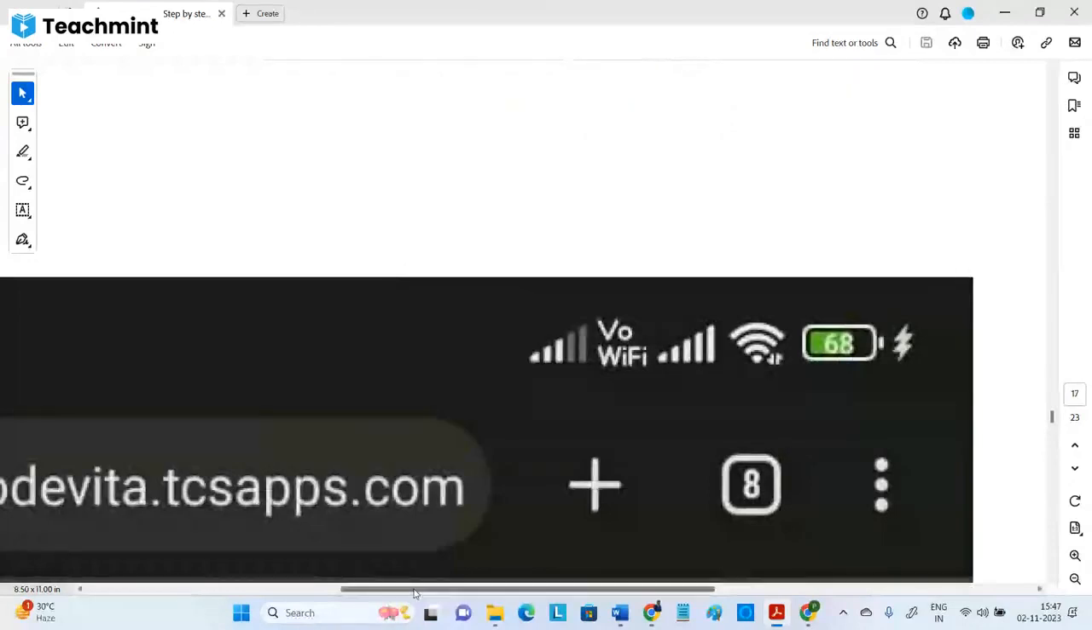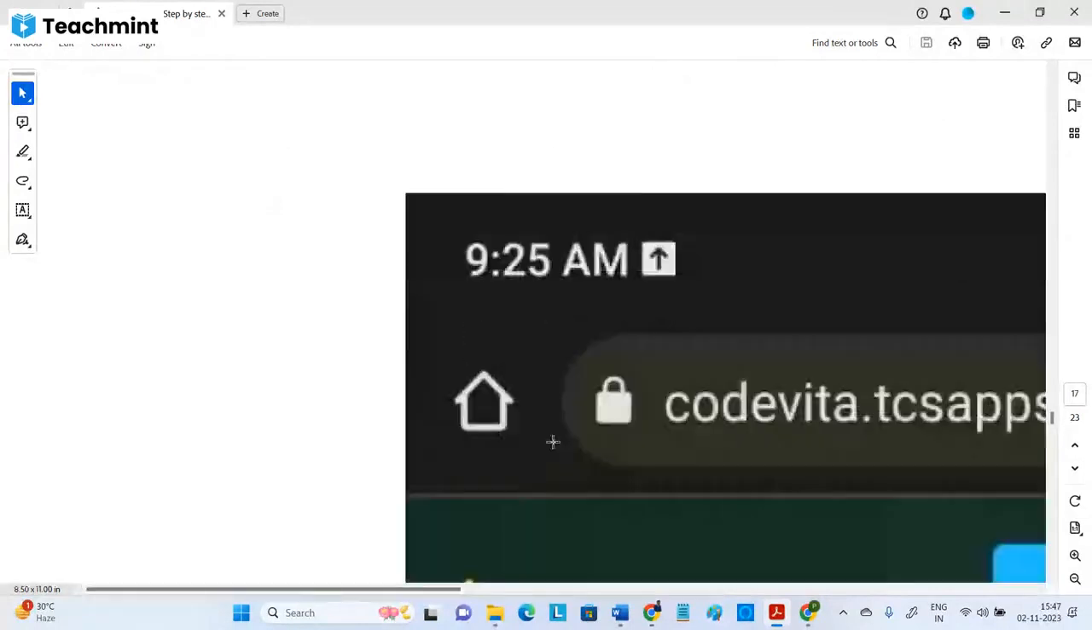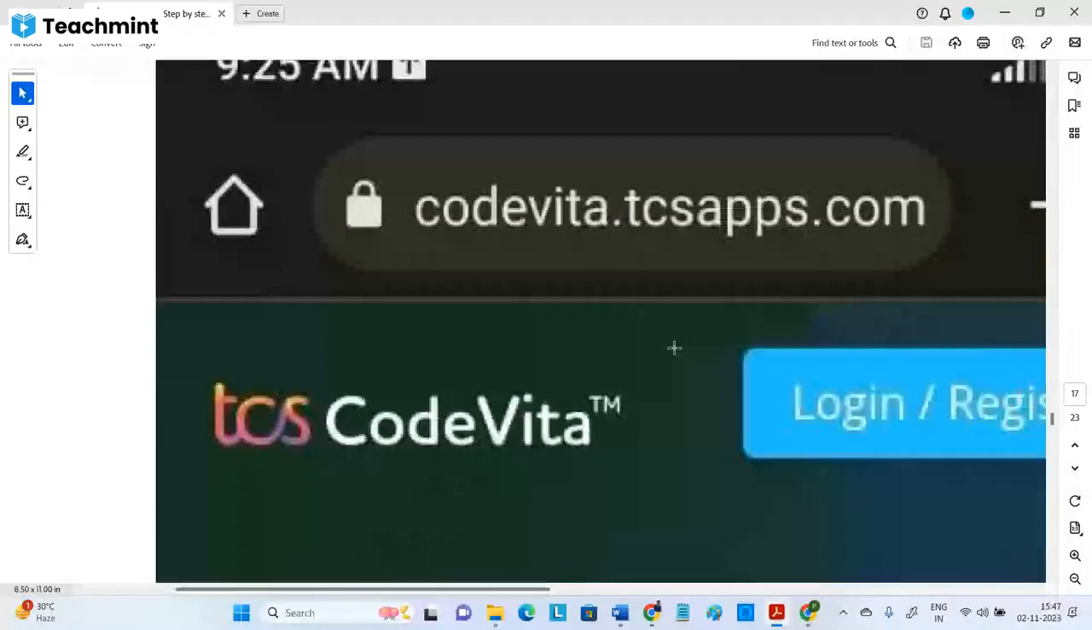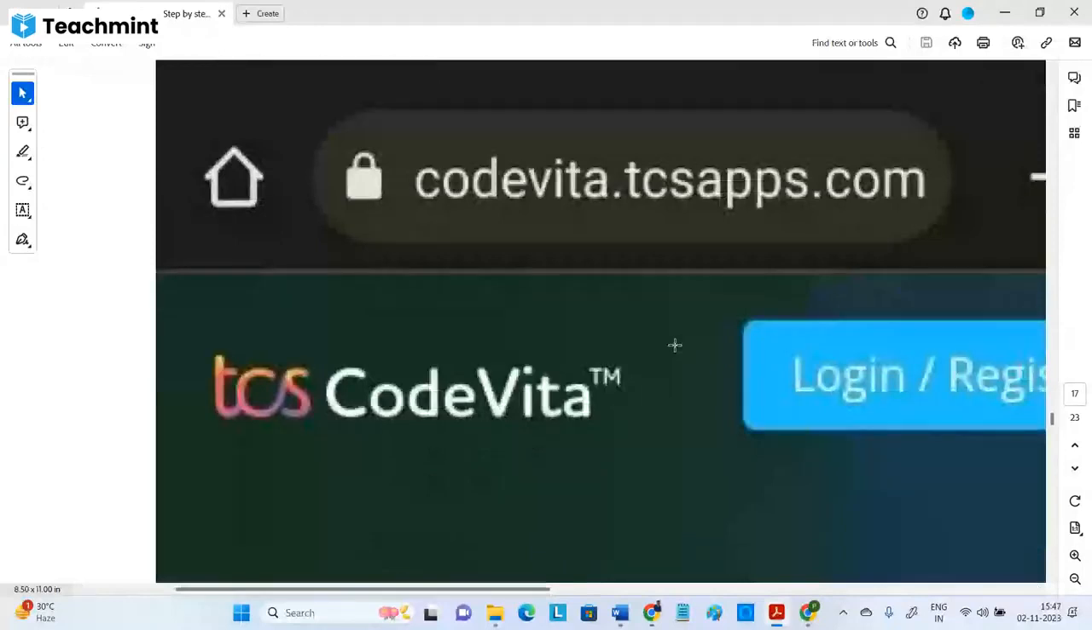Next is this. We have the next 3-4 slides, 3-4 steps. Here, codevita.tcsapps.com is what for? Codevita registration. Sir, what is the specialty in TCS Codevita?